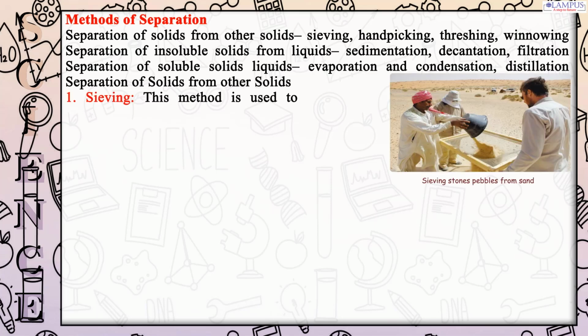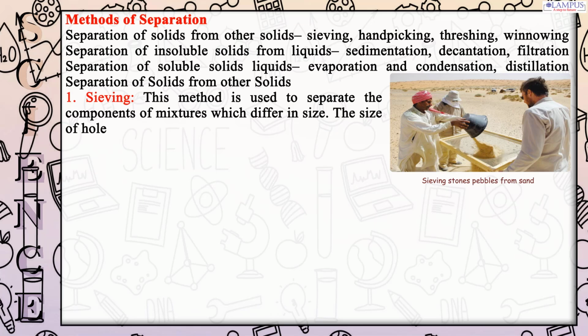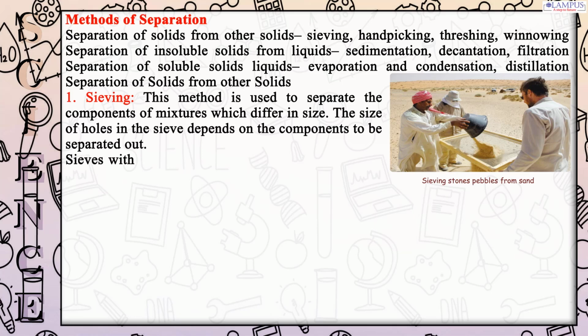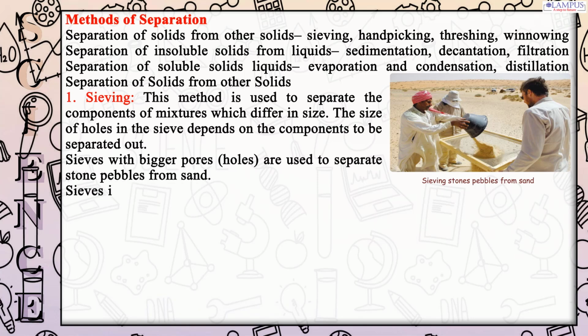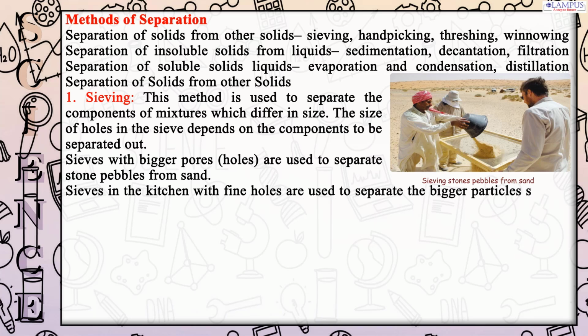1. Sieving. This method is used to separate the components of mixtures which differ in size. The size of holes in the sieve depends on the components to be separated out. Sieves with bigger pores, holes, are used to separate stone pebbles from sand. Sieves in the kitchen with fine holes are used to separate the bigger particles such as wheat seeds and bran